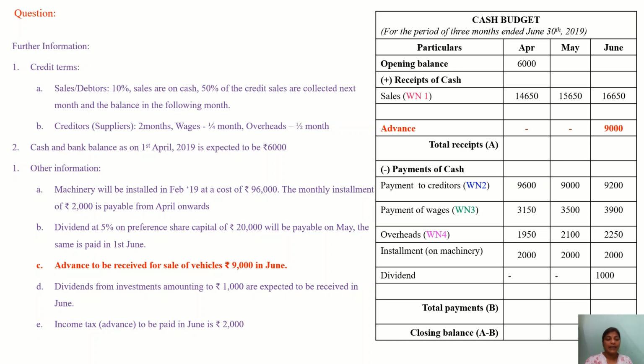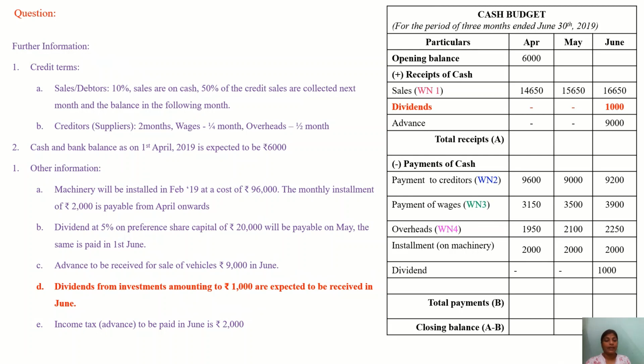Next is advance to be received for sale of vehicle, rupees 9,000 in June. So it is a receipt of cash. We are writing 9,000 in receipt of cash, that is cash inflow. Next we have dividends from investment amounting rupees 1,000 expected to be received in June. So we are writing here dividend 1,000 in receipt of cash.